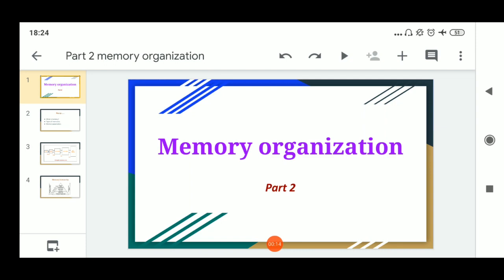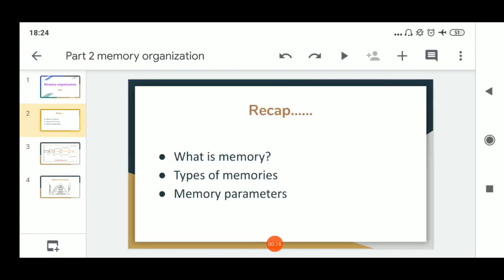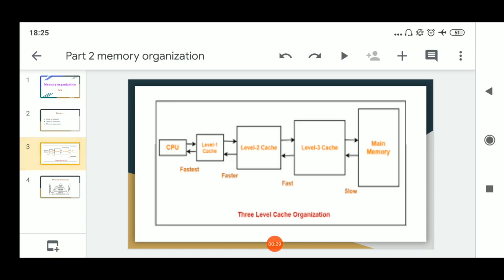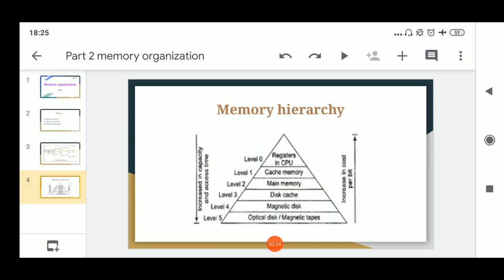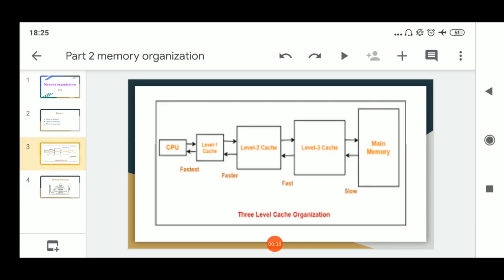In the last lecture, we saw what is meant by memory, different types of memories, that is primary memory, secondary memory and cache memory, and different memory parameters. In this lecture, we will see three level cache organization and memory hierarchy. Let us start with three level cache organization.